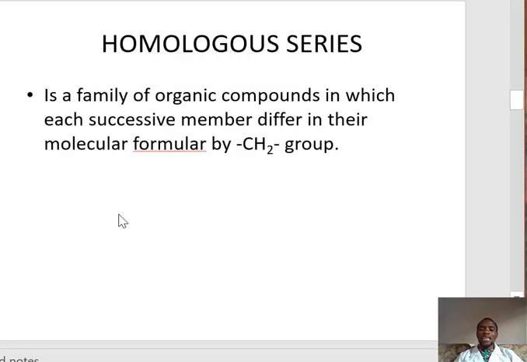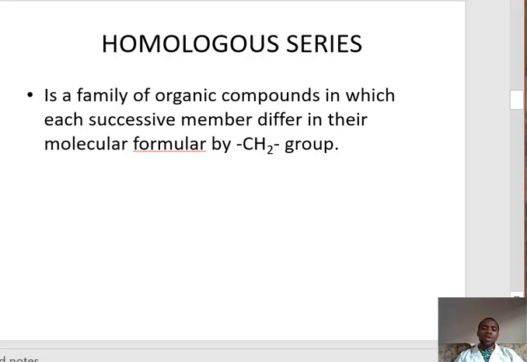Another thing we must look at is homologous series. A homologous series is a family of organic compounds in which each successive member differs in molecular formula by a CH2 group, meaning the difference in the molecular formula of the series is CH2, one carbon and two hydrogens.